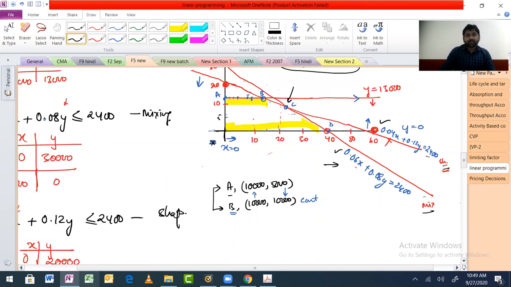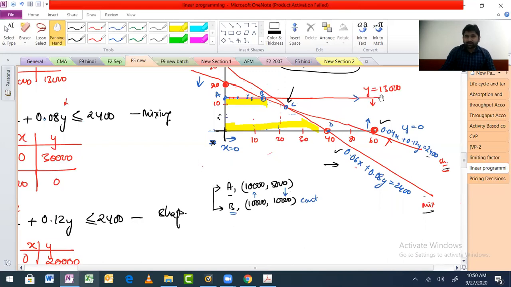Why? Because at the intersection of these two lines only we have our maximum point, our feasible amount. So these two resources will be completely utilized.